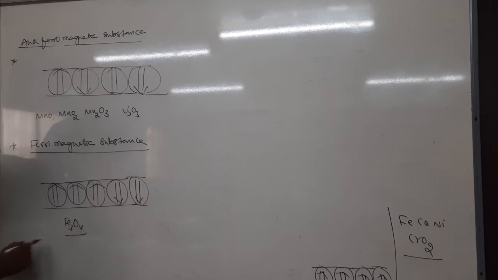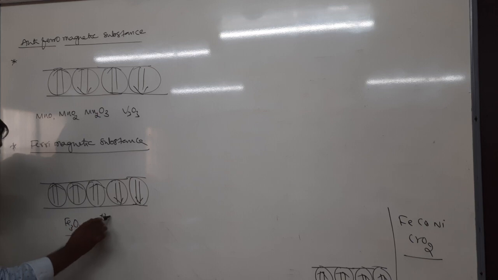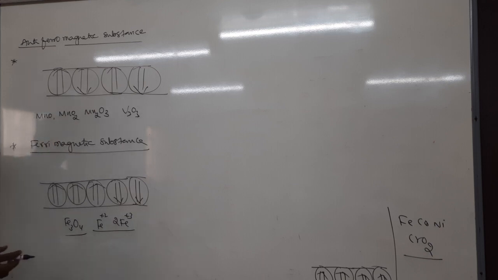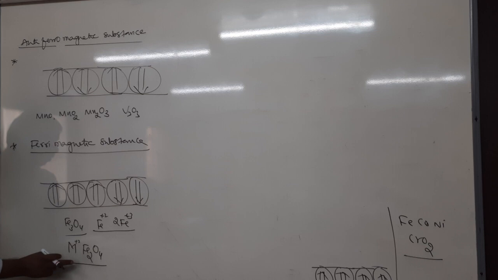Fe3O4. Okay, in Fe3O4, one is Fe plus 2 and two are Fe plus 3 ions. Therefore, you can write the general formula M Fe2O4, where M is a divalent plus 2 ion.